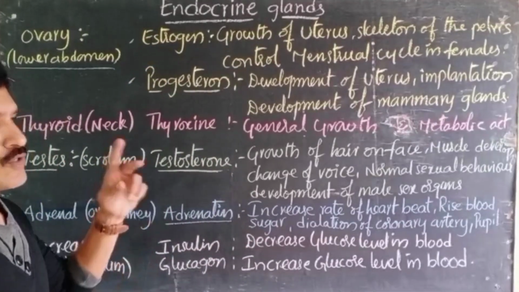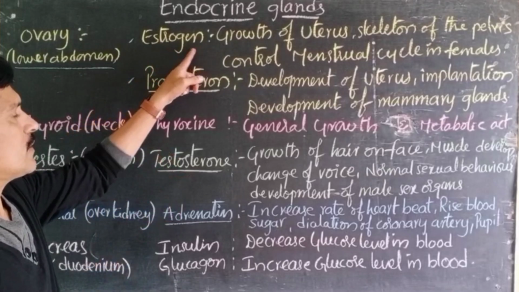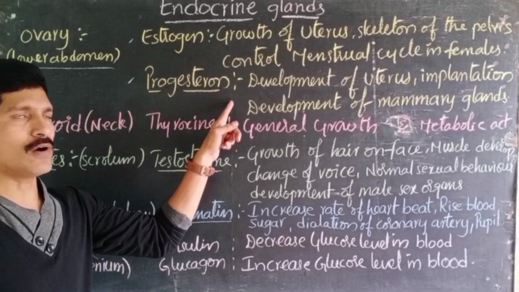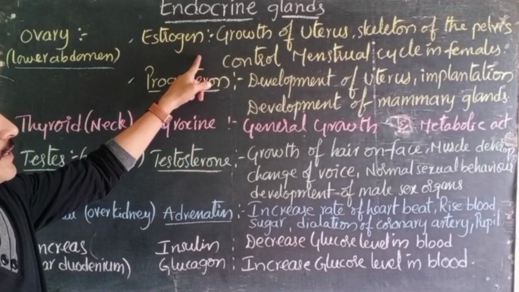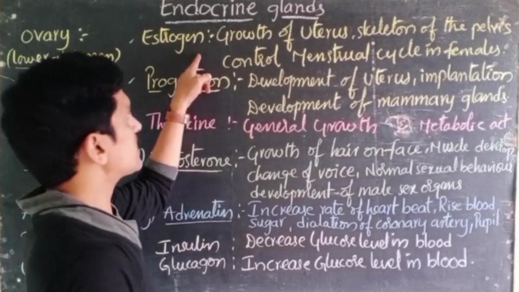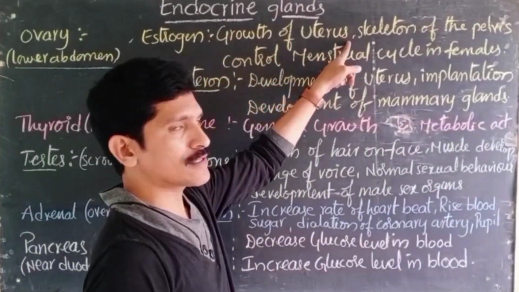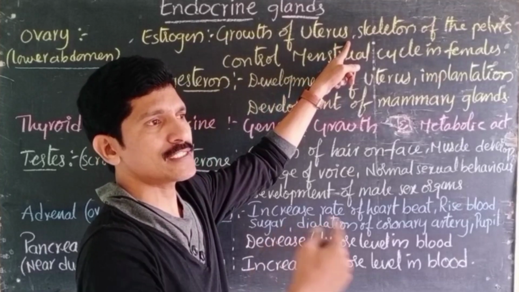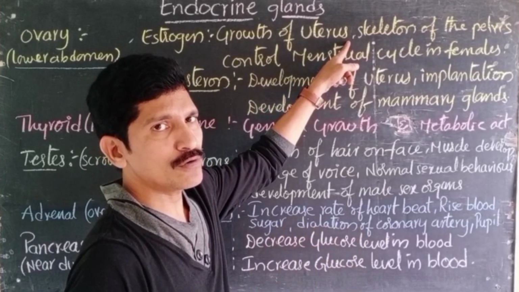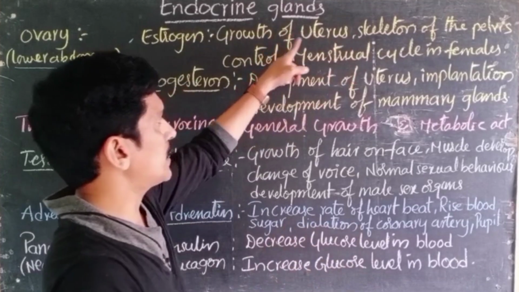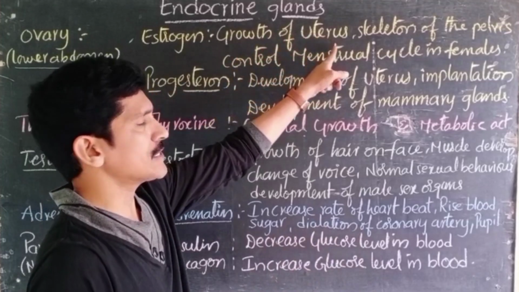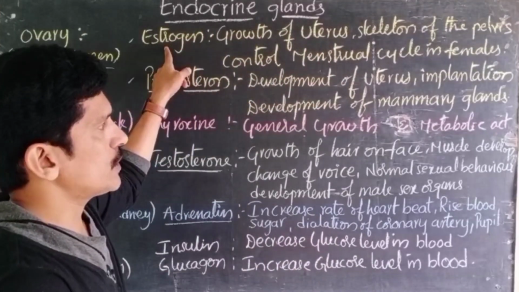One is estrogen and another is progesterone. The function of estrogen is growth of the uterus, where the baby develops in the mother's womb. That region is called the uterus. So growth of the uterus is under the control of estrogen.